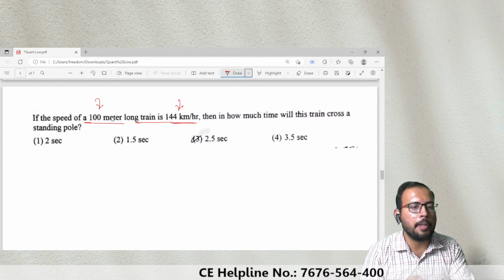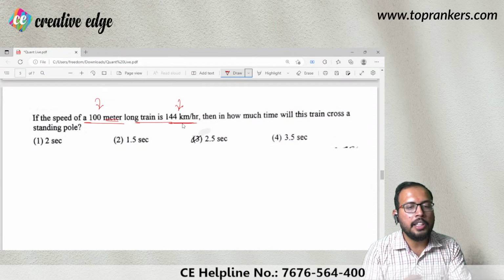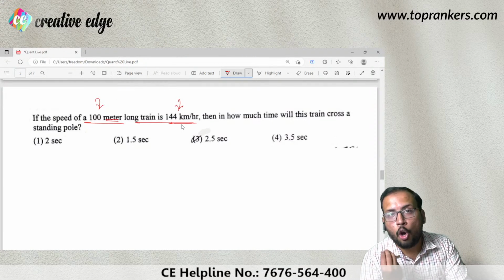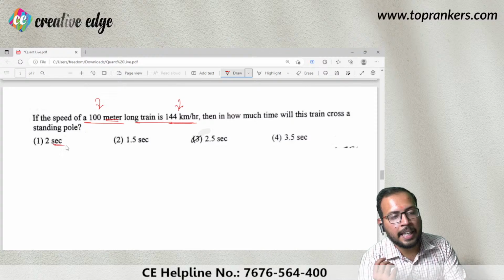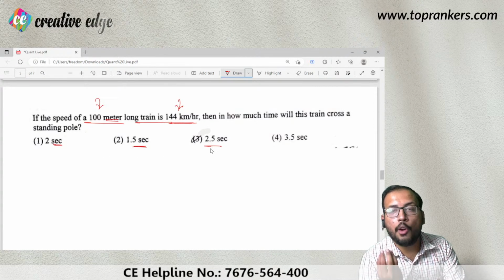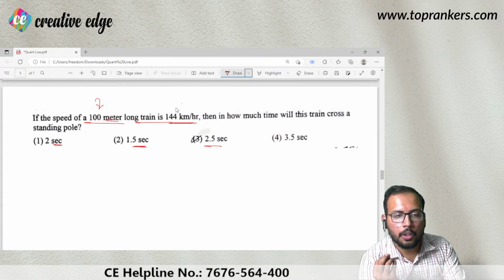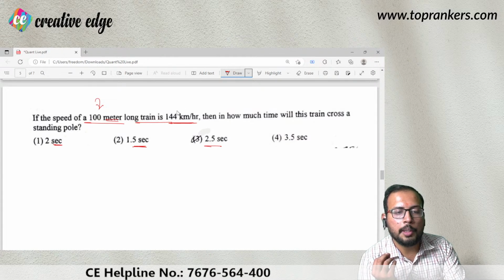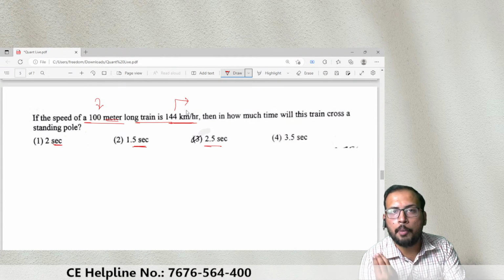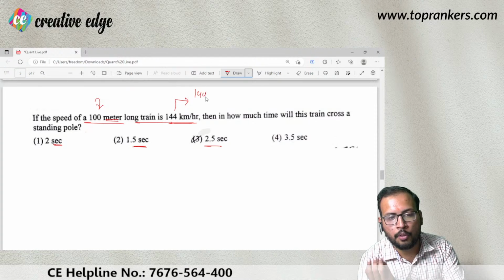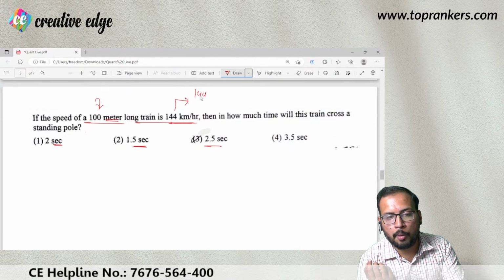So distance is in meter, speed is in kilometer per hour, and the option mentioned is in second. Now, obviously, you know what to do next. You will be simply converting this kilometer per hour into meter per second. So it is going to be 144 kilometer per hour.